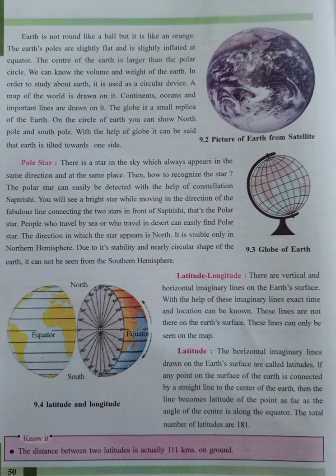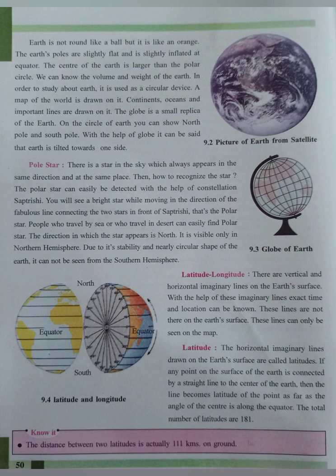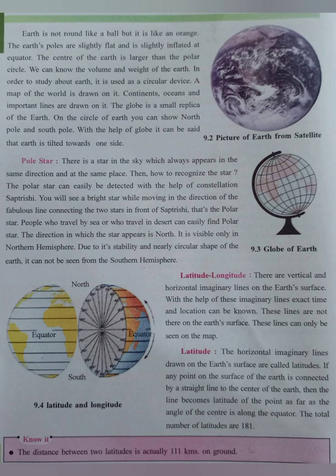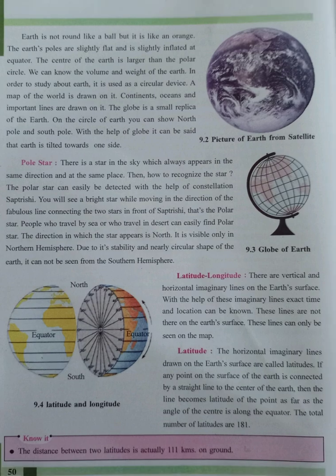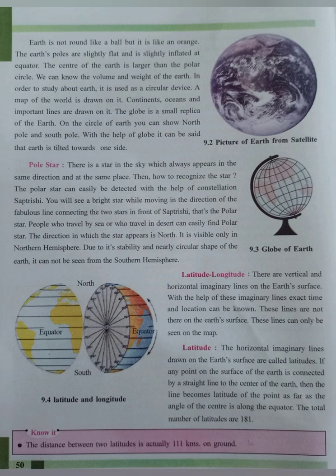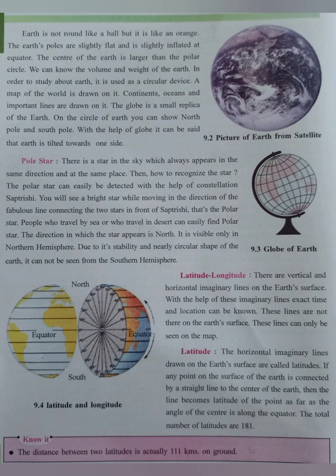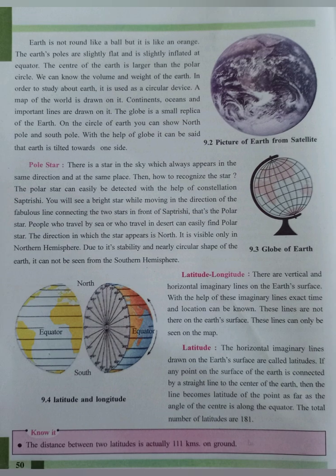In order to study Earth, a circular device is used. A map of the world is drawn on it. Continents, oceans, and important lines are drawn on it. The globe is a small replica of the Earth. On the globe, you can show the North Pole and South Pole. With the help of a globe, it can be said that Earth is tilted towards one side.